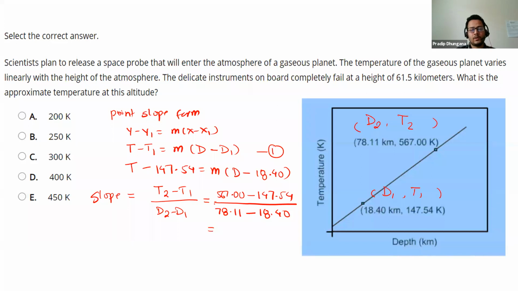Okay, I'll calculate that value and then write it. Let me go to my calculator.